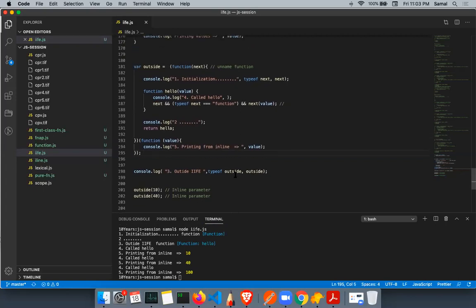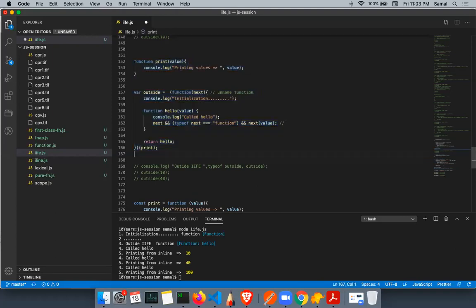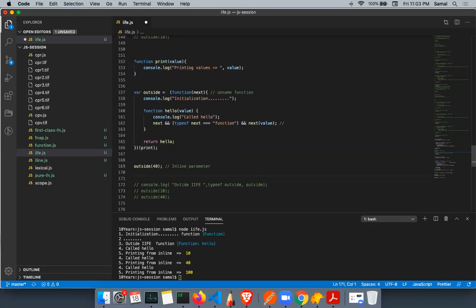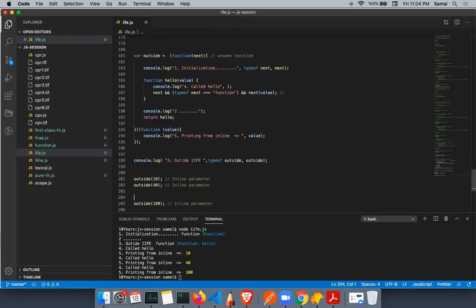So this is the short form of this function. This is the short form of this. In this, I can call the print function from outside. But in JavaScript, there is a provision for when you don't want to expose a function, so we use the inline function for that, and that is how you define the inline function. So when you call this next function, you are passing a value into next, which is nothing but this function, not receiving a value here, but printing a value. I hope you are able to visualize this.